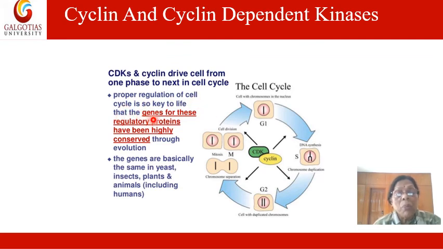That leads to proper regulation of the cell cycle, and it is so key to life that the genes for these regulatory proteins have been highly conserved through evolution. The genes controlling these points are highly conserved during evolution, and they are transmitted from one cell to another and to the offspring properly.